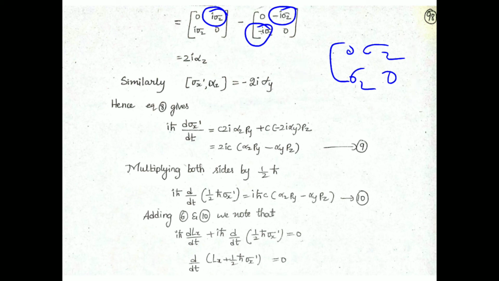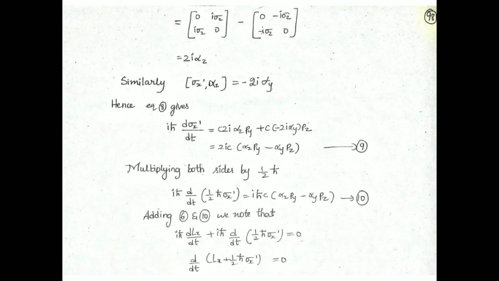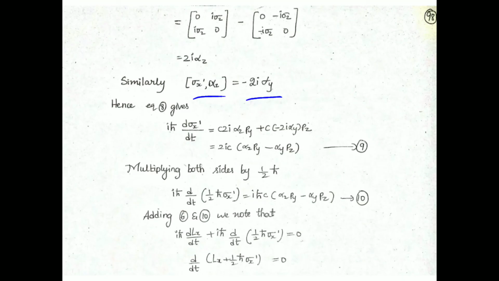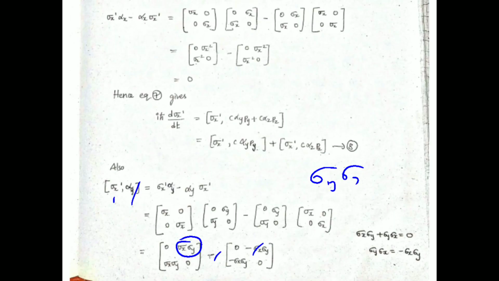In the similar manner it is given here, commutation between sigma x dash and alpha z is minus 2I alpha y. Here you can see x y is in cyclic order, but here x z, instead of being zx it is xz, so we are getting a minus. Same as this, here plus 2I, here minus 2I, here alpha z, alpha y. So hence equation 8 gives... finally equation 8 would give us this.